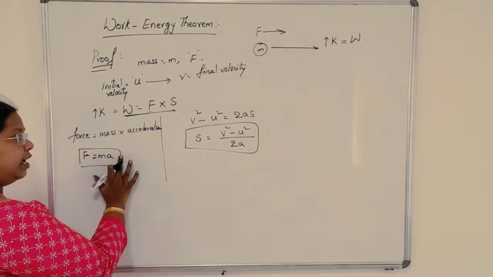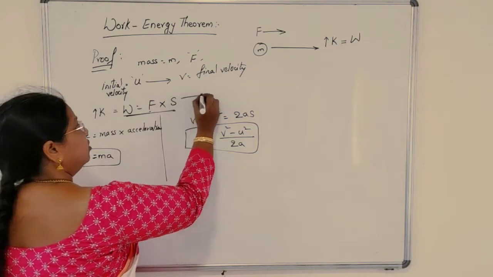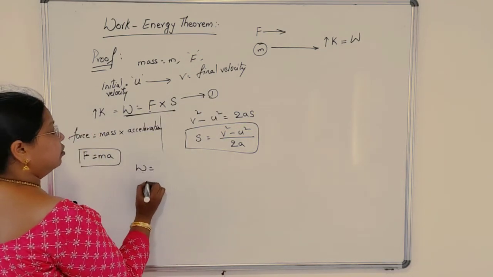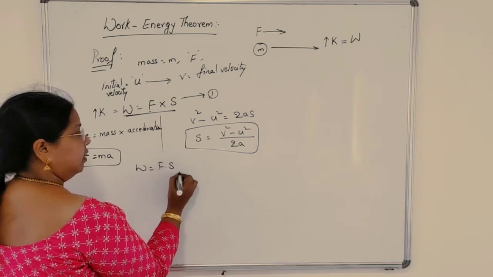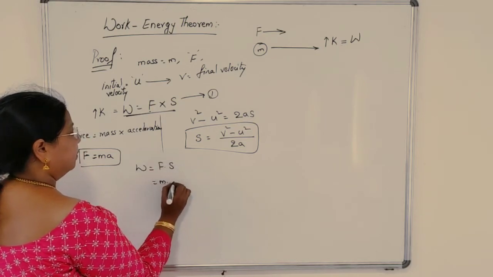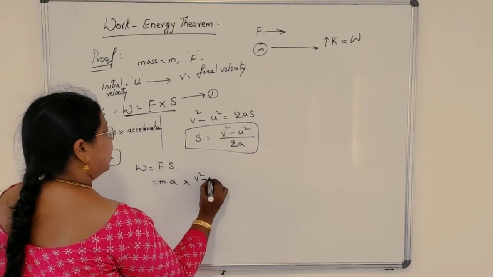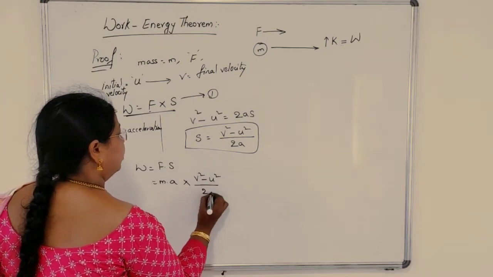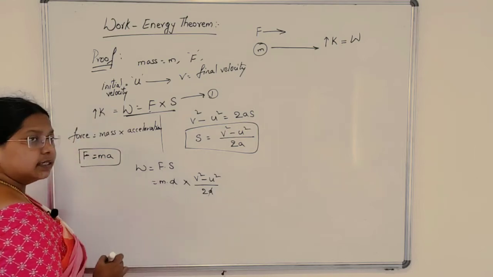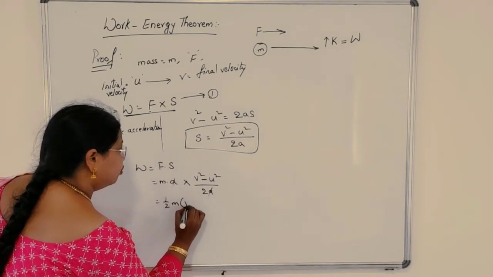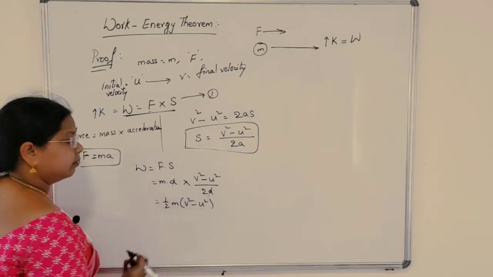Let us substitute F and s in equation 1. So W is equal to Fs, that is equal to ma into, what is your s? v square minus u square by 2a. A cancels. Half m into v square minus u square.